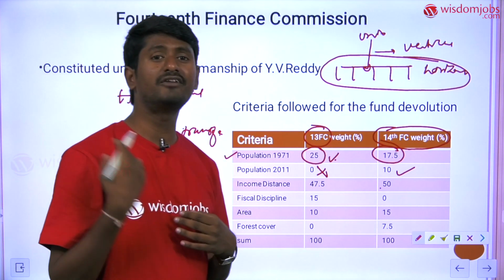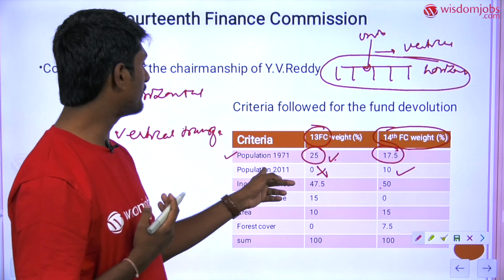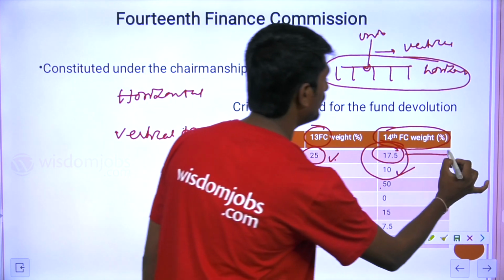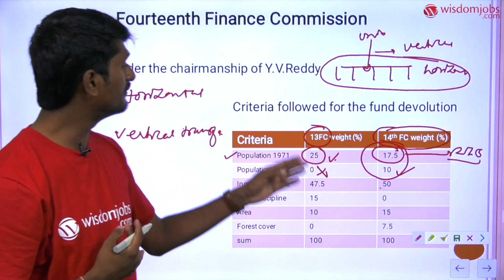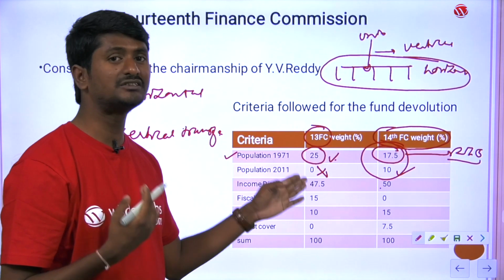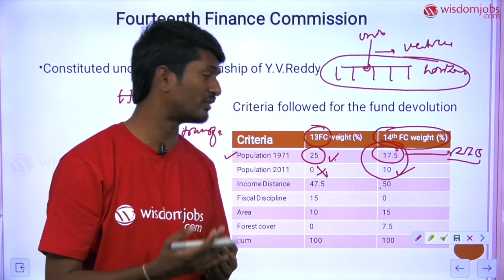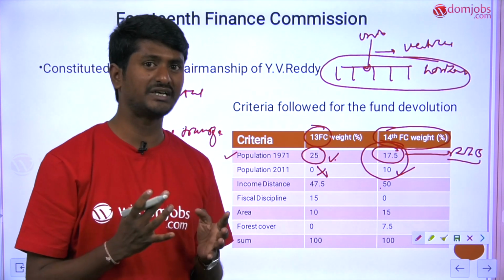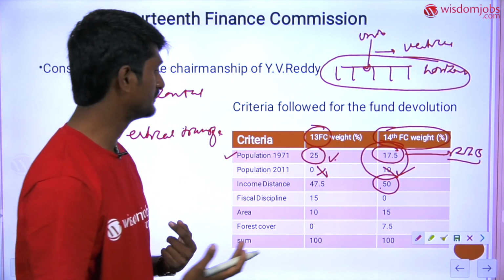It is a major beneficiary of the Finance Commission grants because of its population, which carries a share of 27.5. This is one of the major weightages on the basis of which the funds are transferred. It means most populous states will get more funds. And if the state has a high income distance, for example a poor state, the weightage would be 50%. Again, Uttar Pradesh is a poor state.